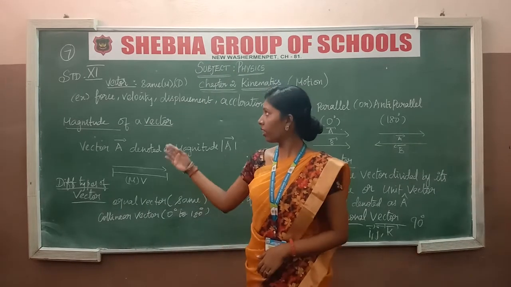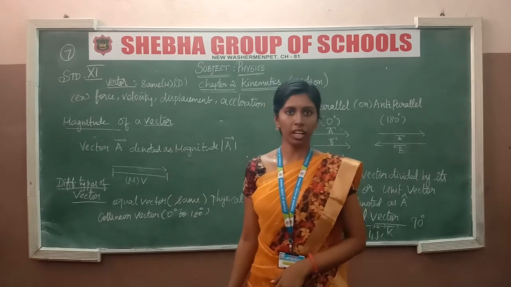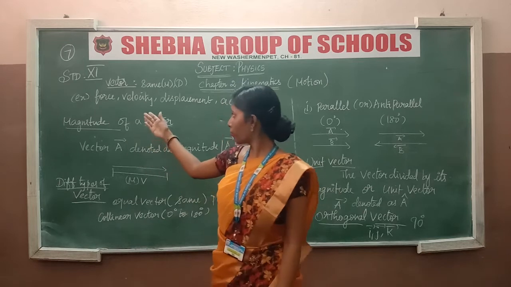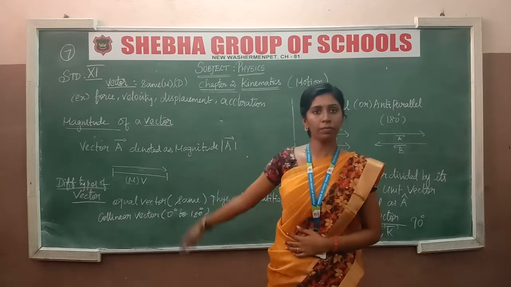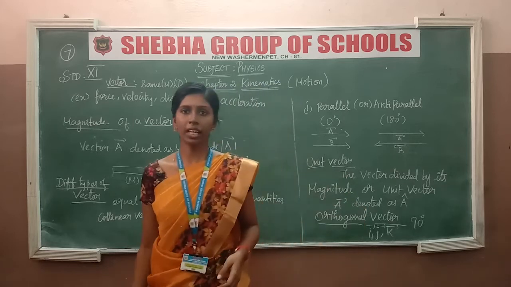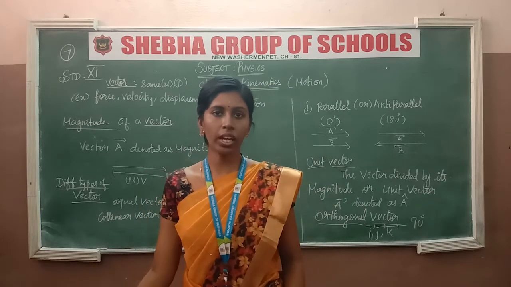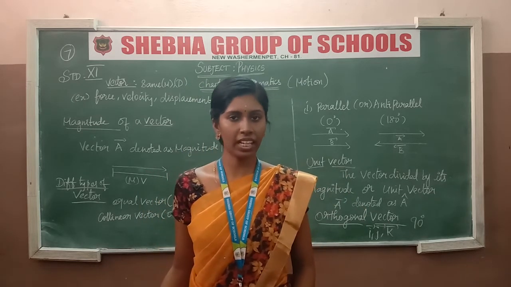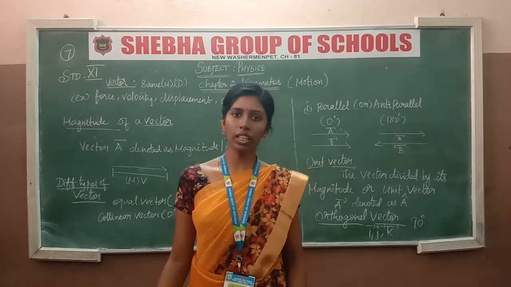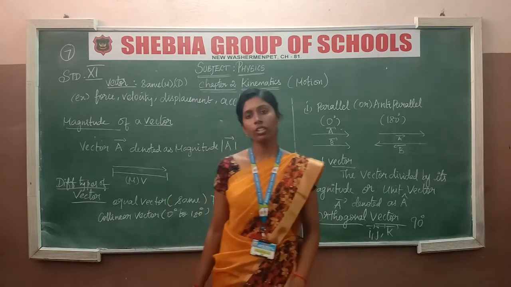So here is a continuation of vector. Examples of vectors are force, velocity, displacement and acceleration. We know that these are examples of scalar quantity, right? Scalar quantity means only the magnitude, and vector means both the direction and the magnitude.